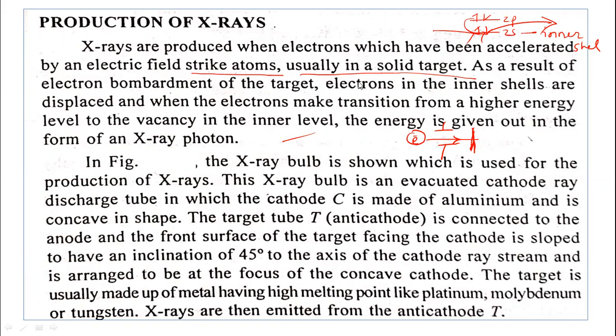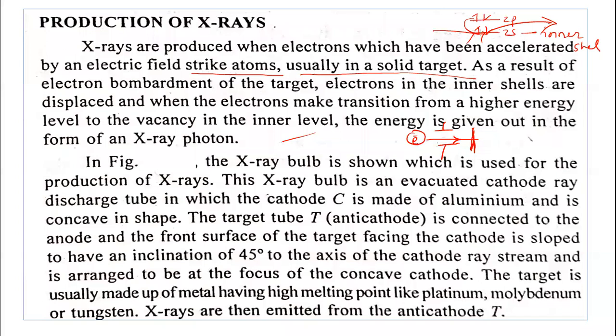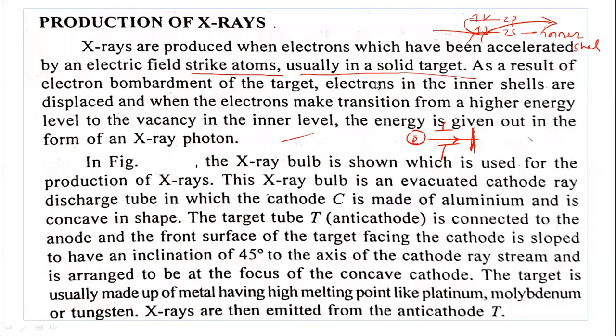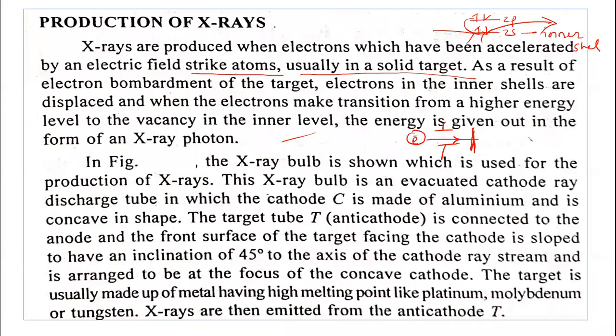This X-ray bulb is an evacuated cathode ray discharge tube, in which the cathode C is made up of aluminum and is concave in shape. There is a particular angle, concave like this. Okay, so let us see what happens next.